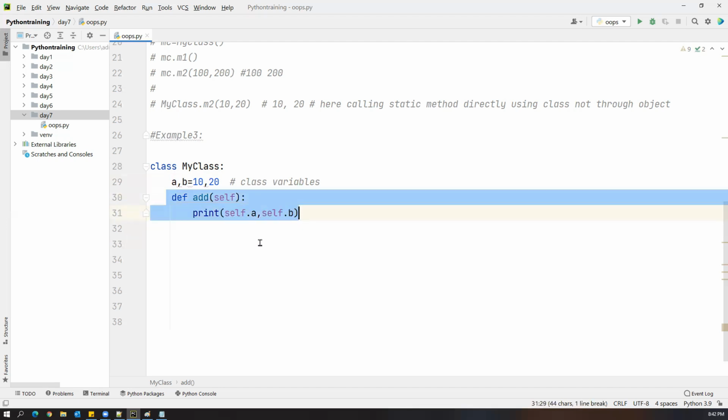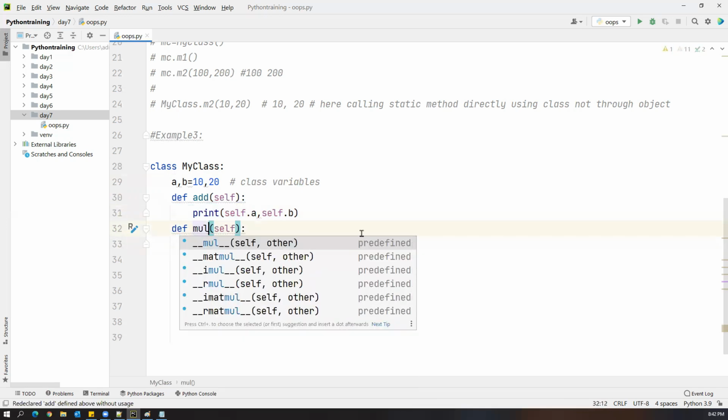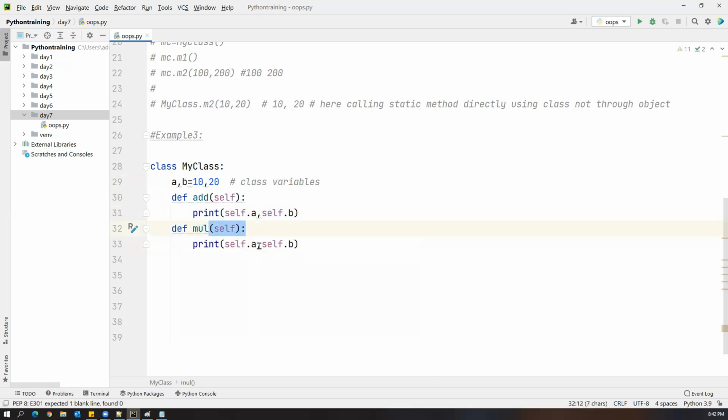Okay. Now I have created one method here. Similarly, let me create one more method. So def, and here I'll say multiplication. And here also I'm not taking any argument, but I want to multiply these two values. In the first method I add those values, addition of two numbers, and here I want to multiply those two values. So two different methods I have created inside the class. Here I'm talking about only class variables. We will see combinations of local variable, global variable, everything. For now, I'm just focusing on class variables.